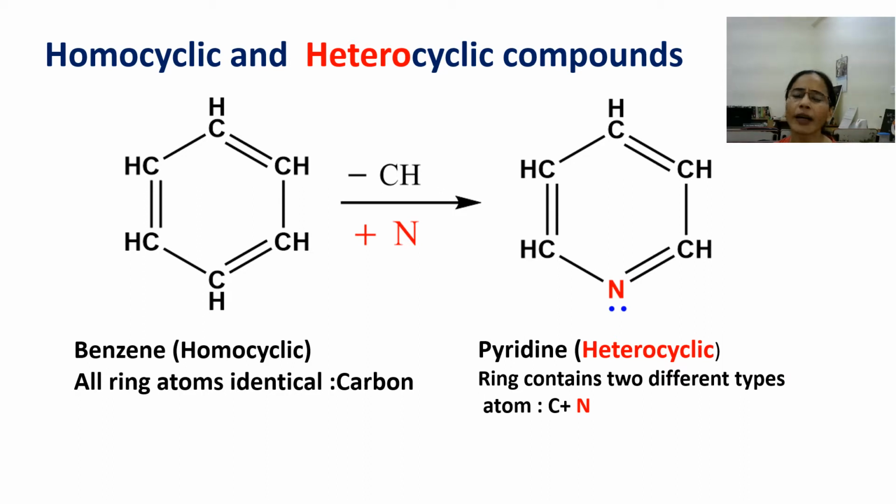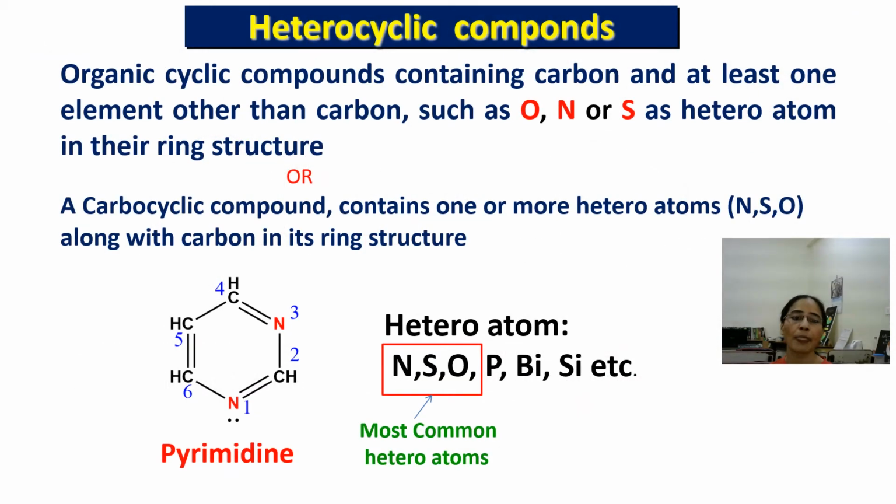Now you should have an introductory idea about what heterocyclic compounds are. So we are now able to define them. These are simply organic cyclic compounds which contain carbon atoms as well as atoms of an element other than carbon, and that different element may be nitrogen, oxygen or sulfur. Simply, a ring which has not only carbon atoms but along with the carbon atoms some different elements' atoms also in its ring structure.